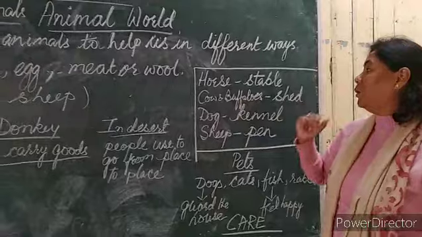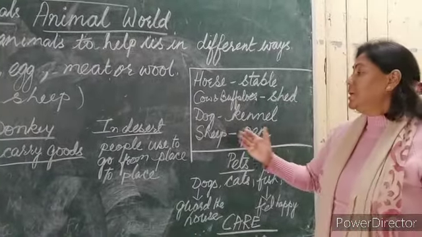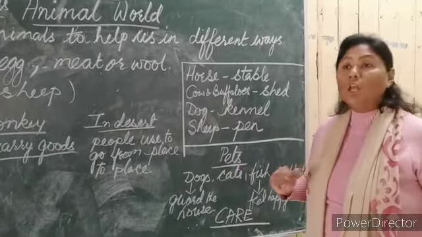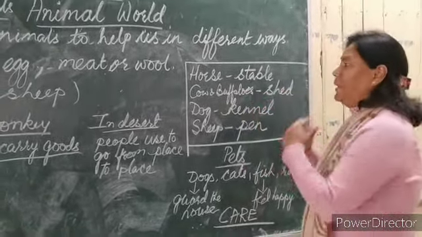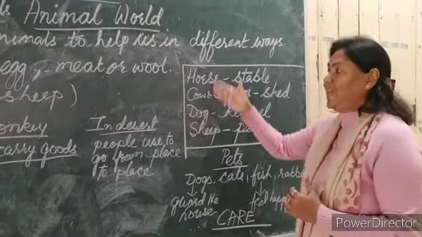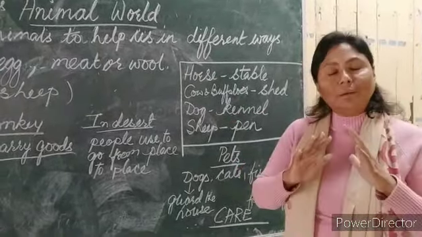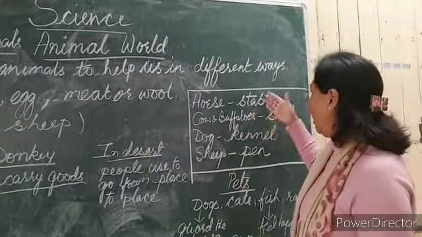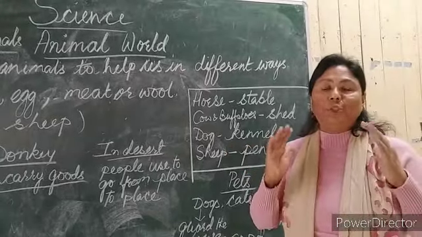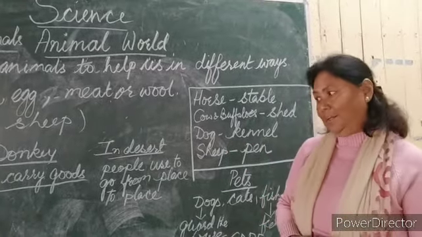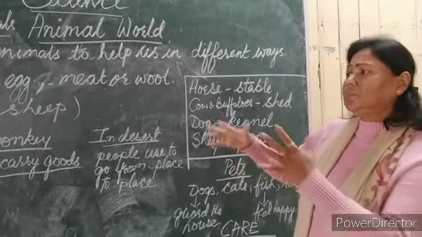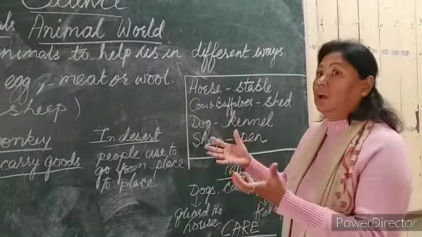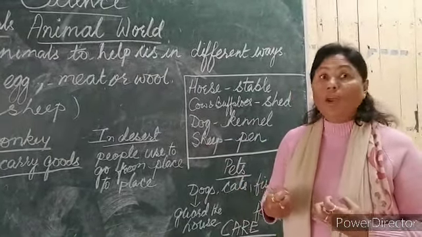Now, cow and buffaloes, where do they live? They live in a shed. Dogs live in a kennel. And sheep live in a pen. Isn't it? Now, the shelters of these animals have to be cleaned. Whoever is keeping these animals at home must make sure that they clean their shelters from time to time.